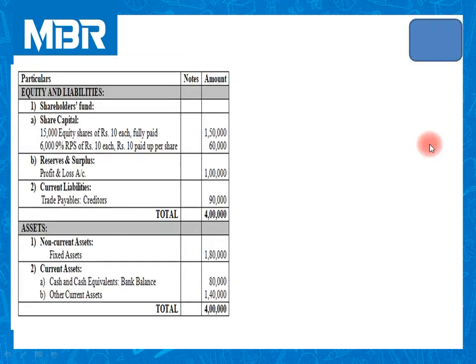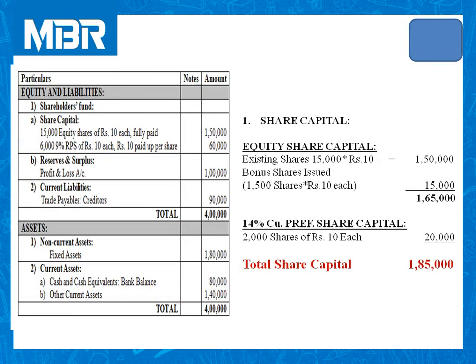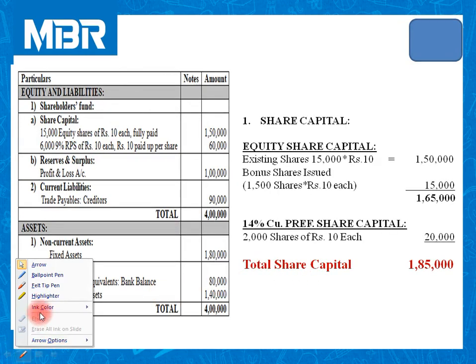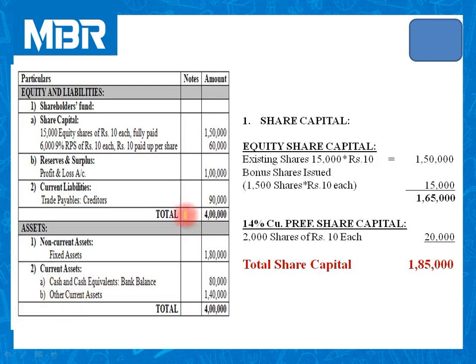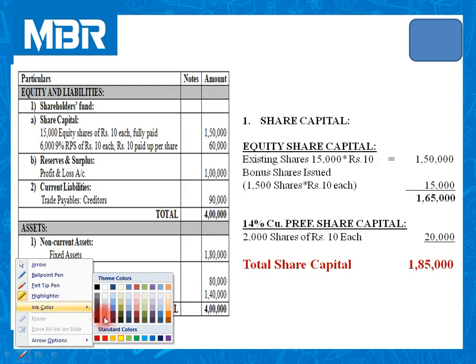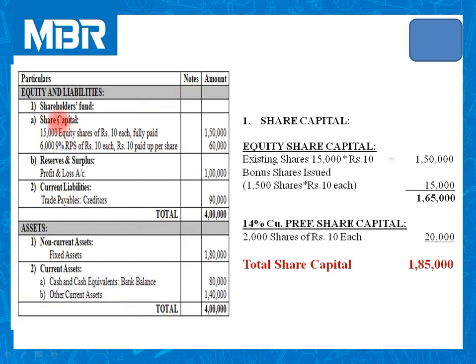For your reference, you may refer to the balance sheet of the question given on your screen. Now let us check the calculation mentioned here. If you are clear on the calculation related to share capital, it is very easy for you to answer.